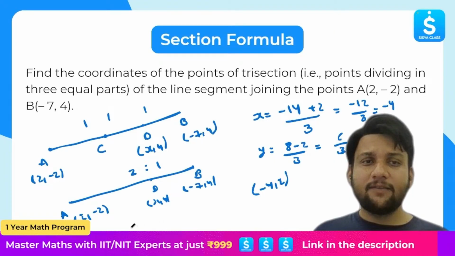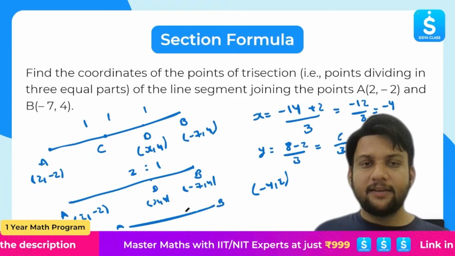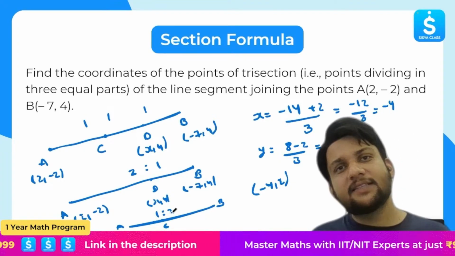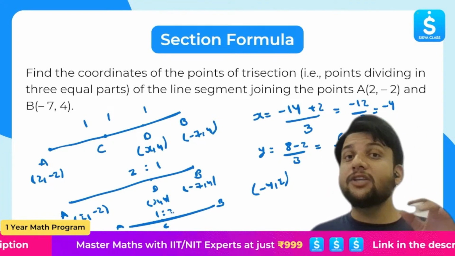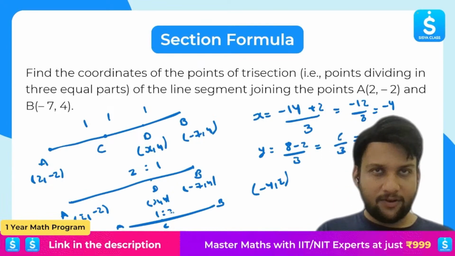Similarly, can you find point C? Of course, yes. What I will do is assume A, B, and C. This time the ratio will change to 1 is to 2. Let's apply the same thing and find the coordinates of point C. Make sure to tell me the answer in the comment box below. I will tell you whether you have answered it correctly or not.